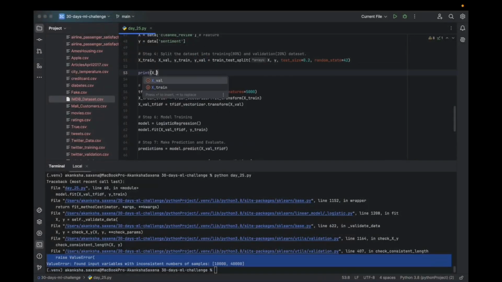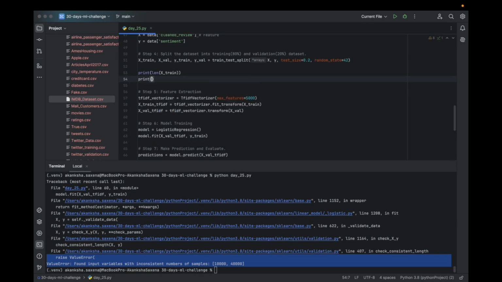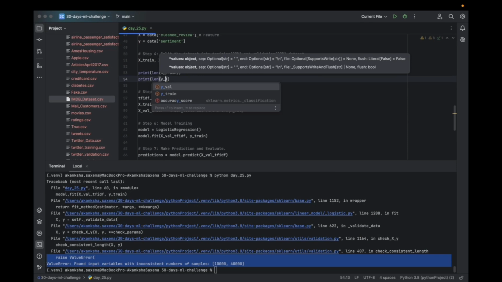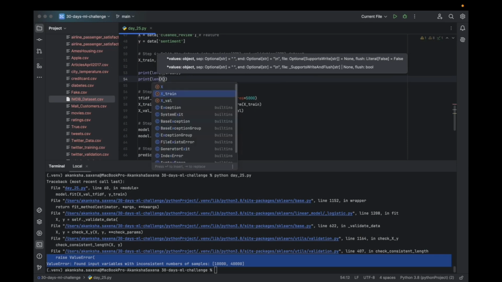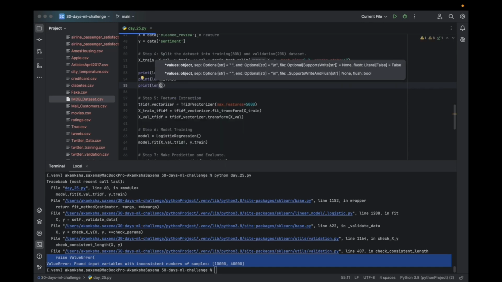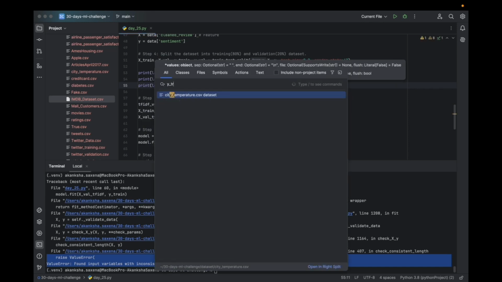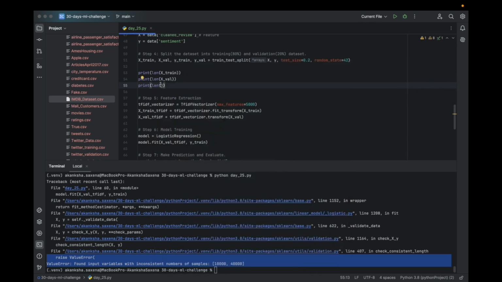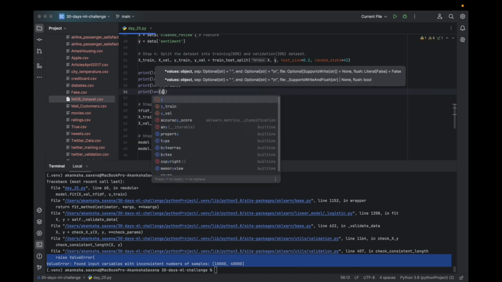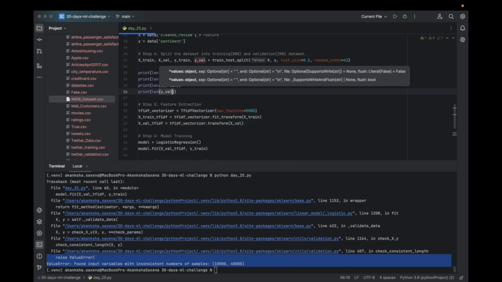Print the length of X train, print the length of X validate, print the length of Y train, print the length of Y validate.